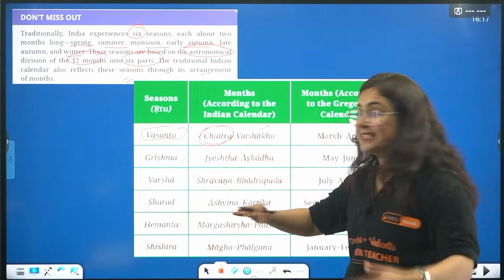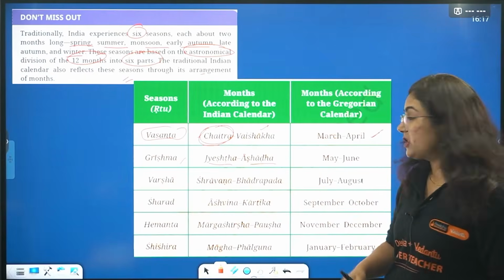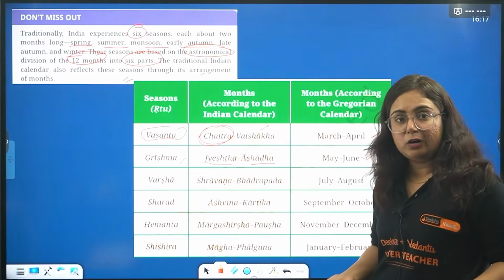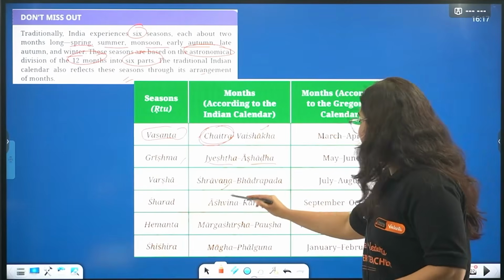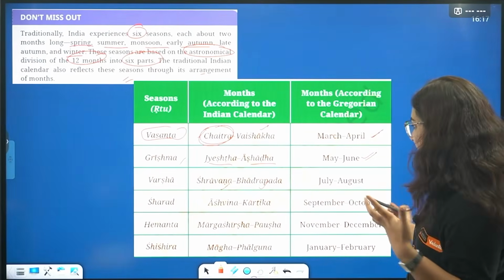Then Grishma, extreme summer season, that is Jesht and Asar. Jesht and Ashar, May and June, Varsha, like right now the season that is going on, Shravan season, and after that it will be Bhadrapada in August. Okay?